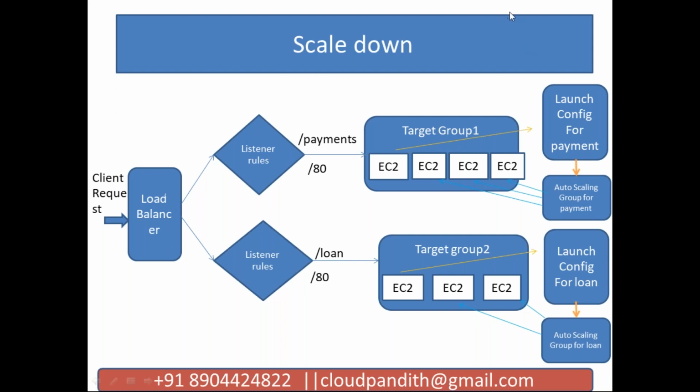We can give a real-time example: Flipkart, Amazon, when Big Billion Day is coming, that time scaling. Exactly, correct. Many people are trying to make a payment, and many people are trying to search for particular products. Many people search for products, and fewer people make a payment, but at some point in time, we don't know, many people are trying to make a payment. At that time, you need to increase the servers. This will be helpful to the business because they don't need to worry about infra. They can completely focus on their business.